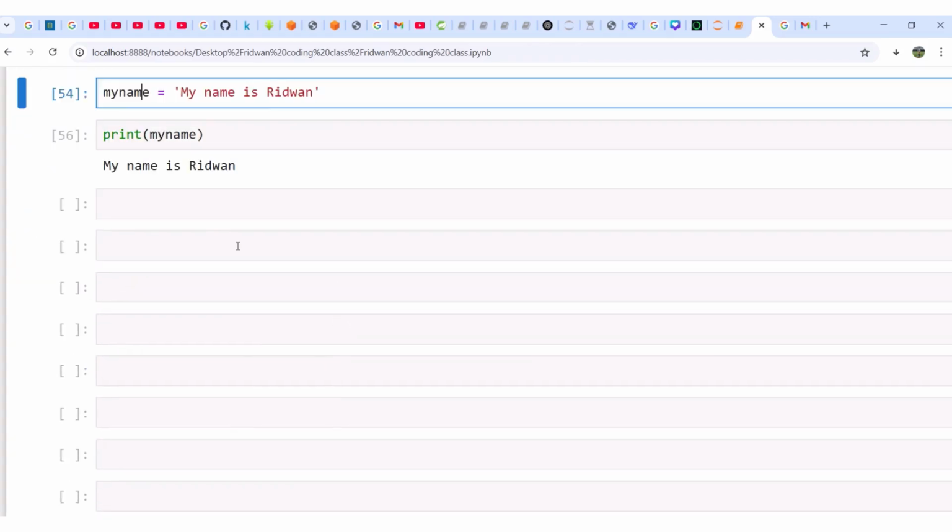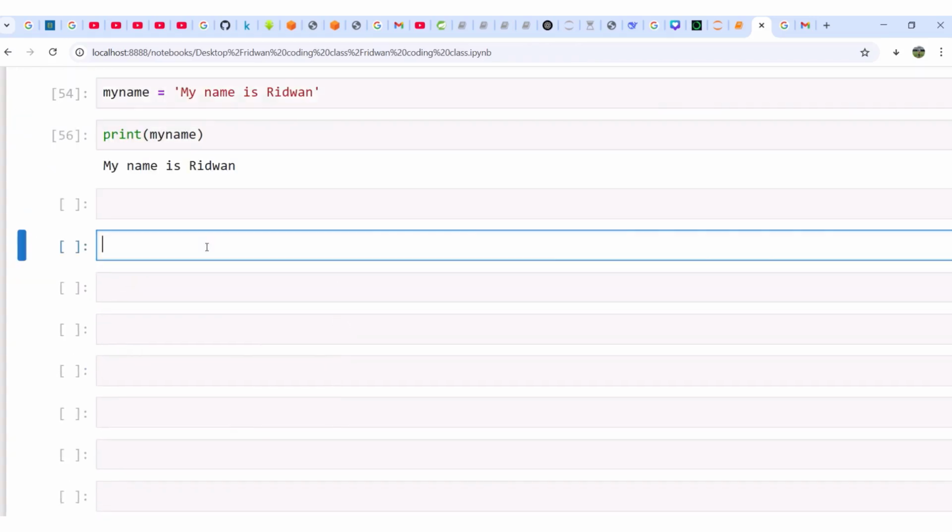That is called a variable. We have different ways of naming variables. I can say my underscore name. This is another way. It's equal to David. Can you see? My underscore name is another way of naming a variable, and it is equal to David. Let me run it so that it will store it in the memory.